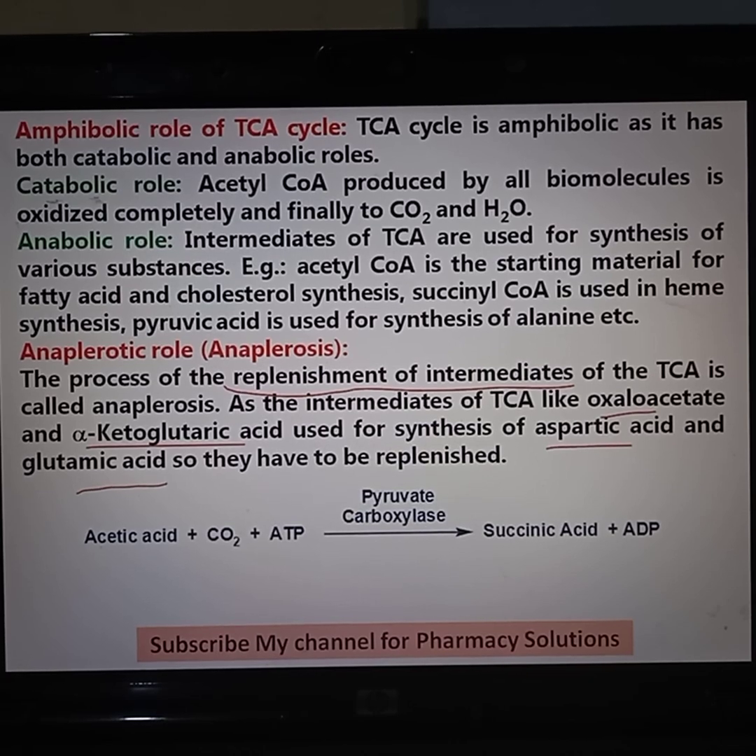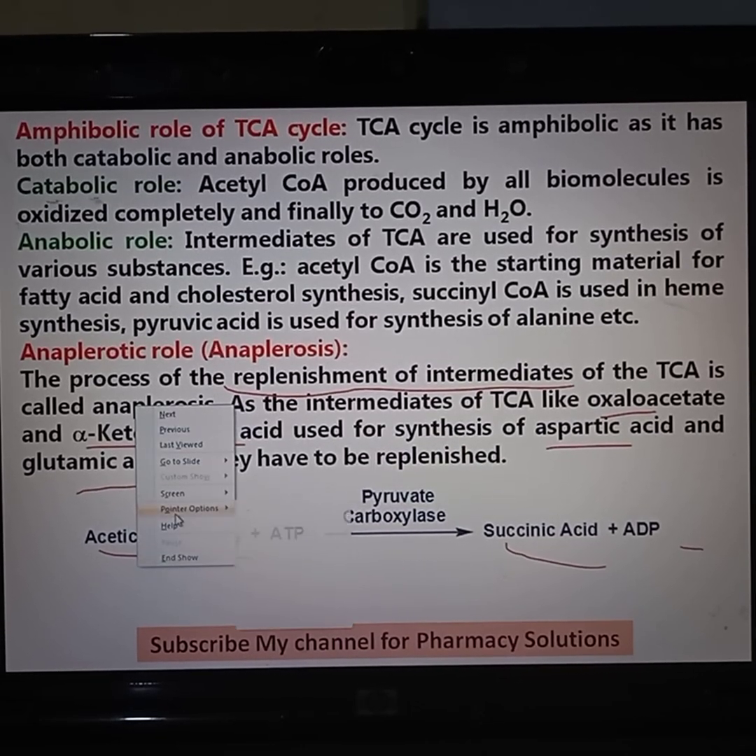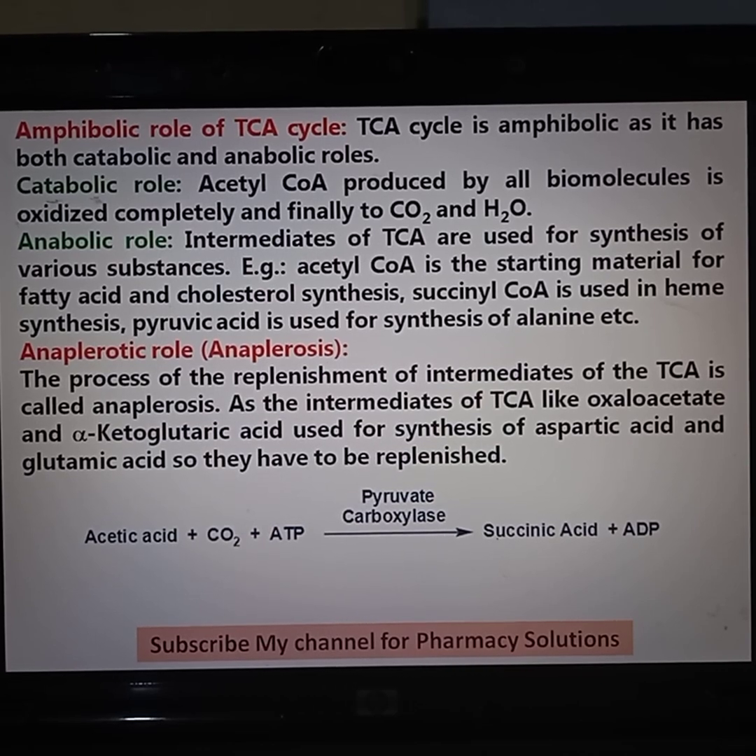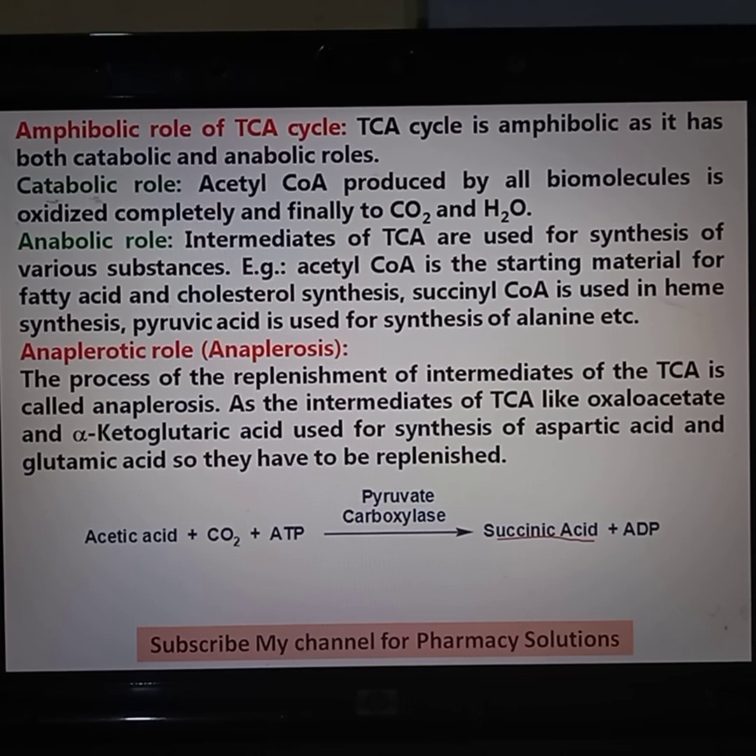One good example for replenishment is that acetic acid condenses with CO2 with the help of energy. ATP is transferred and energy is utilized. So acetic acid condenses with carbon dioxide in the presence of carboxylase to form succinic acid and ADP. This is a phosphorylation reaction. Succinic acid is the intermediate, so that has to be replenished. Supplying the intermediates which are being utilized for synthetic processes, that process you call the anaplerotic role.